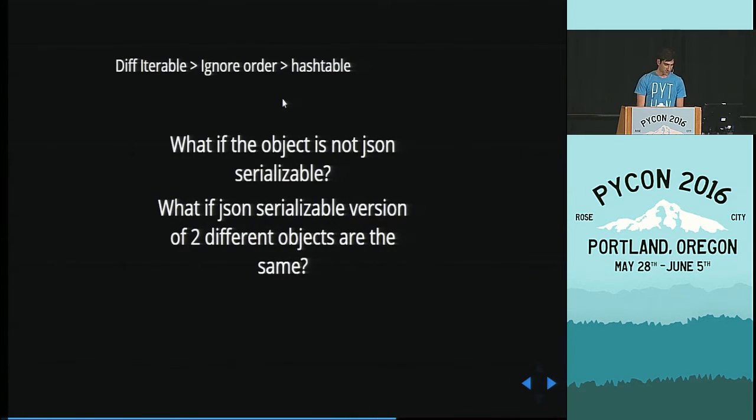Okay, now we get to more interesting cases. What if the object is not JSON serializable? What if the JSON serialization of two objects is the same? This happens a lot. Decimals, for example, are not JSON serializable. You can easily have objects that have the same serialization in JSON but are not the same. Or many objects that are not JSON serializable. How many people here use Django? All right, yeah. Django objects are not JSON serializable, so you could not have used this system.